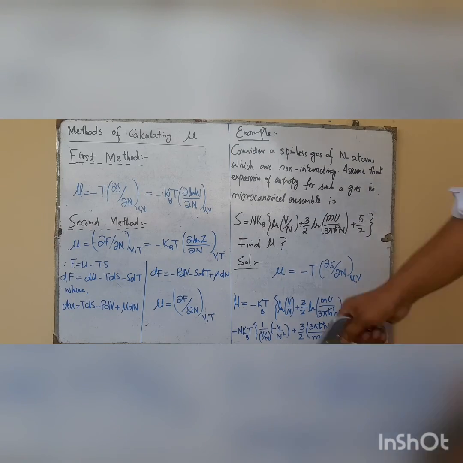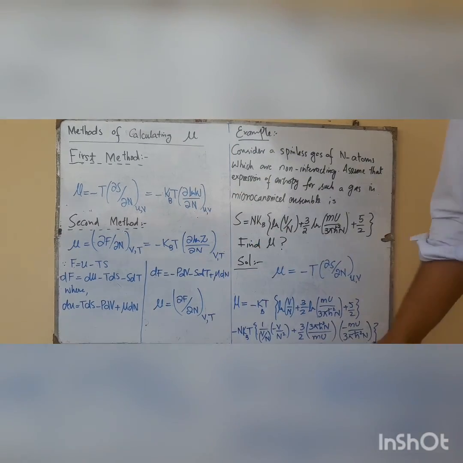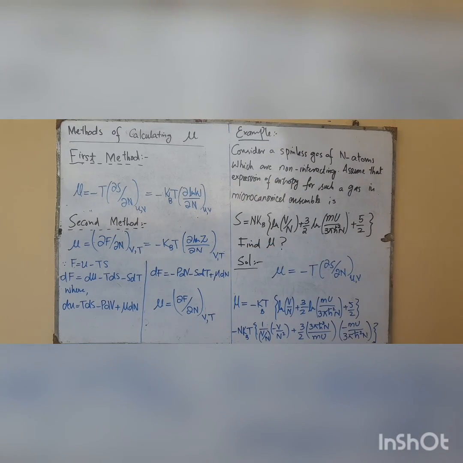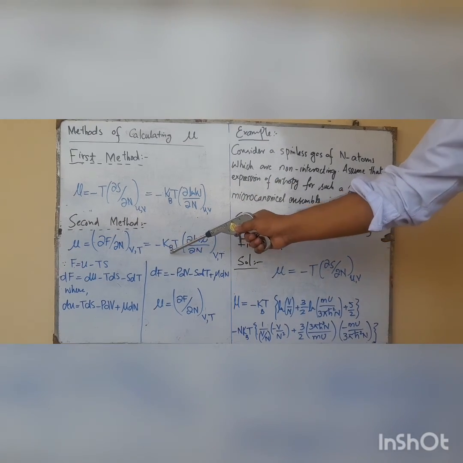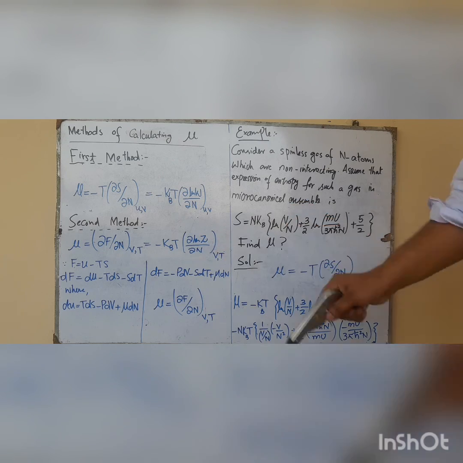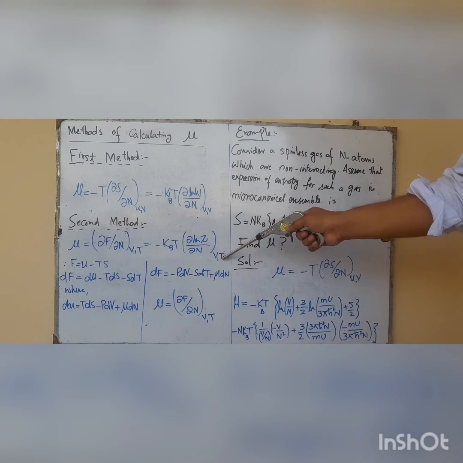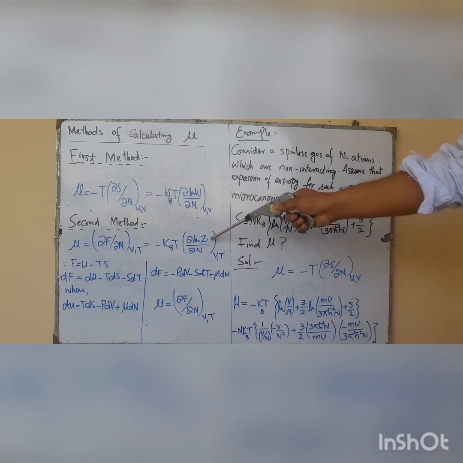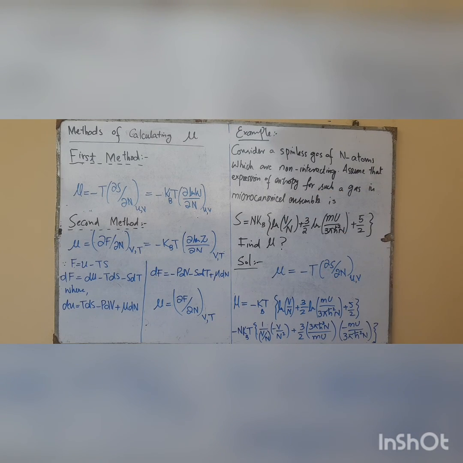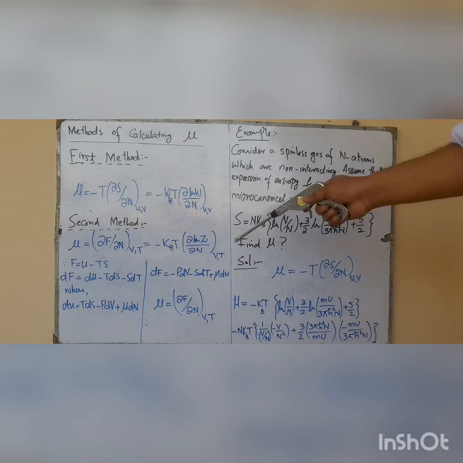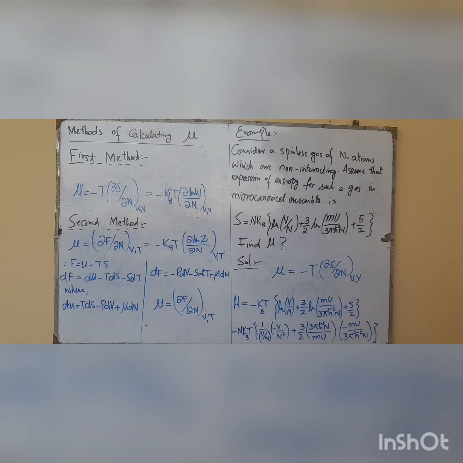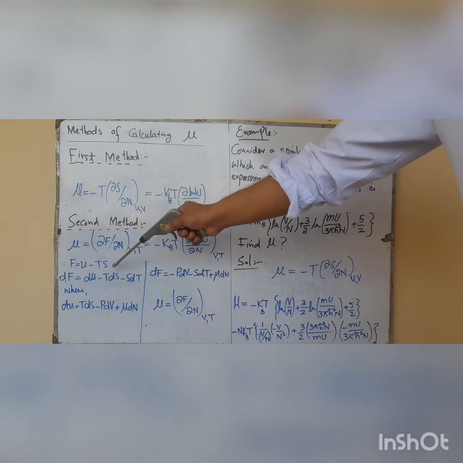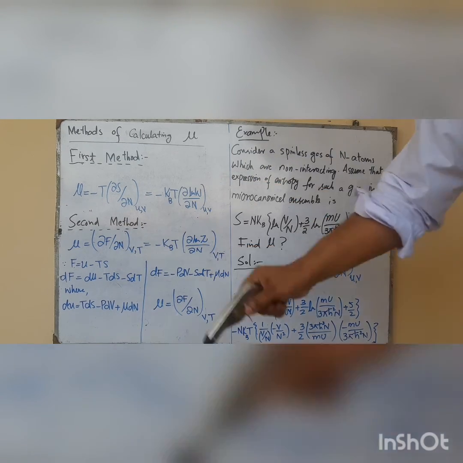We know that the free energy is equal to minus k_B T log of Z, so after putting the value of F, this expression will be equal to minus k_B T partial log of Z by partial N at constant volume and temperature. That is, you can find the chemical potential just by calculating log of Z and solving this equation.